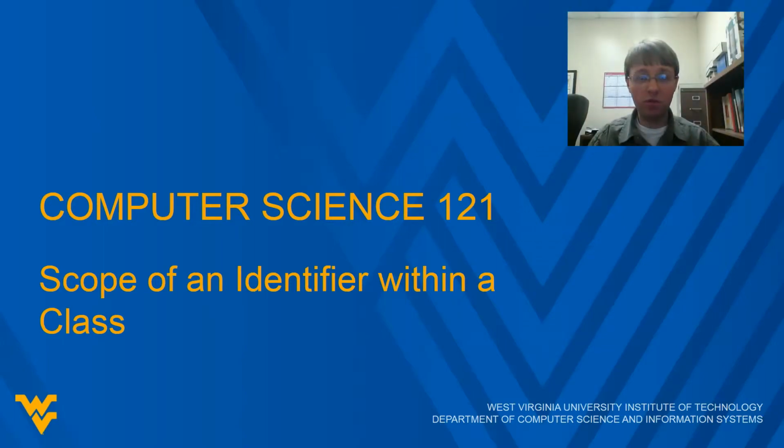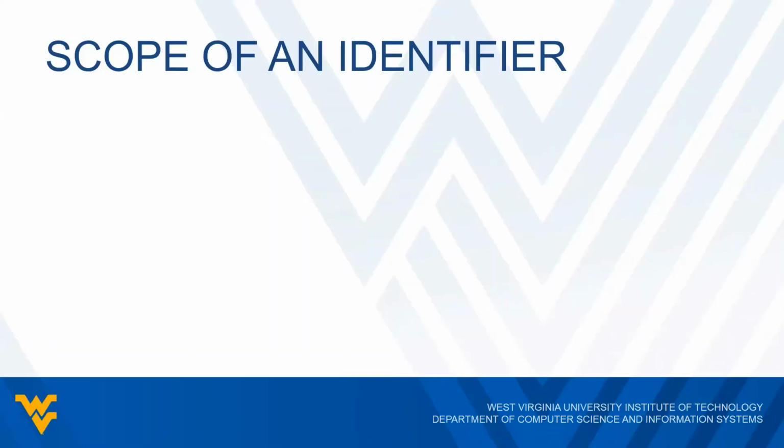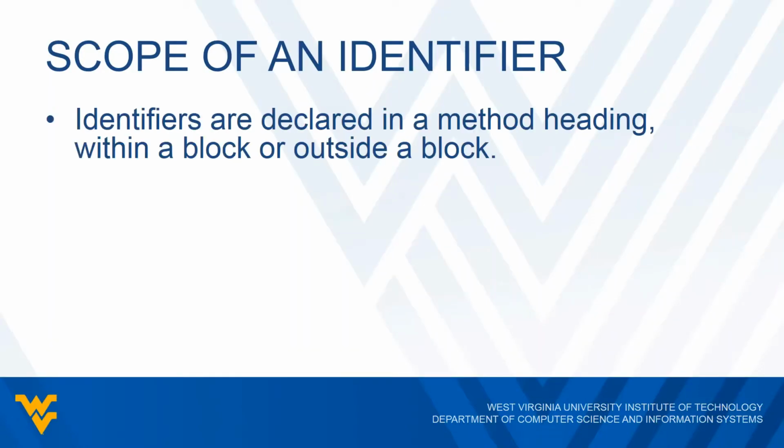In this lecture, we'll take a look at the scope rules for identifiers. In Java, identifiers are declared in either a method heading, within a block, or outside of a block. These are the only places where we can declare identifiers.